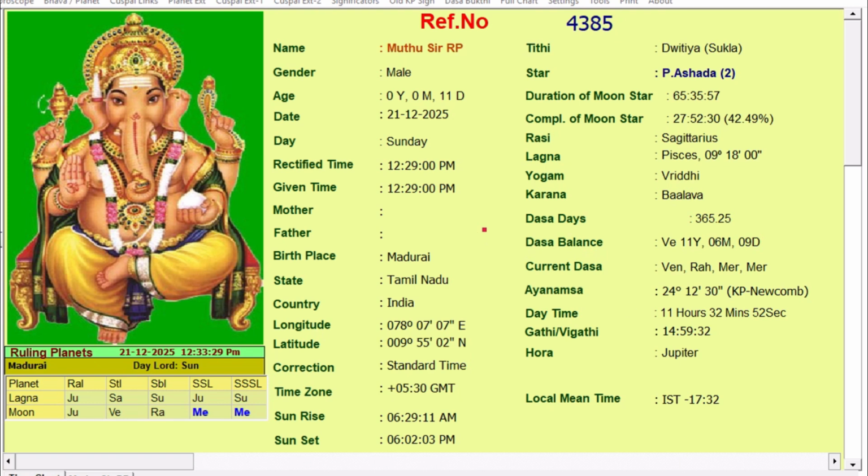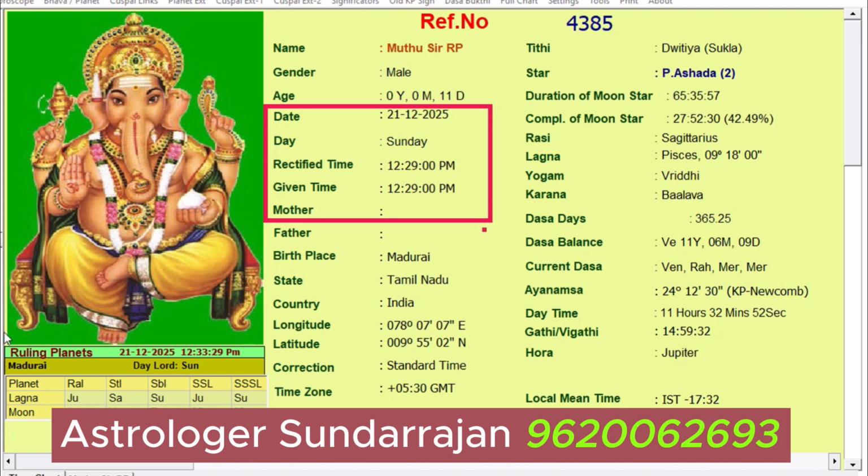See, if you see the chart over here, he called me on 21/12/2025, and the time when he called me is 12:29 p.m. For this date and for this time, I just created one chart. That's it. Very simple. And we call this a रूलिंग प्लैनेट चार्ट। इधर देखिए रूलिंग प्लैनेट चार्ट।